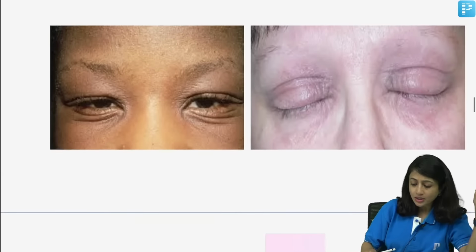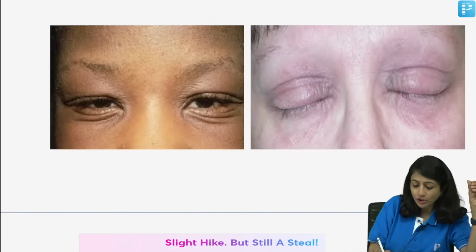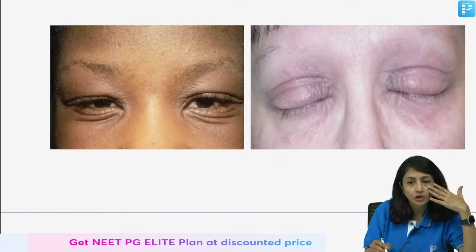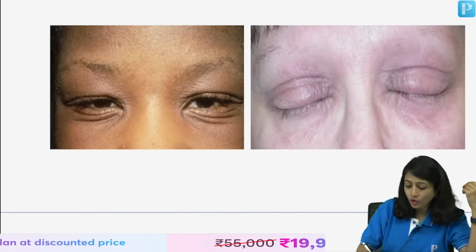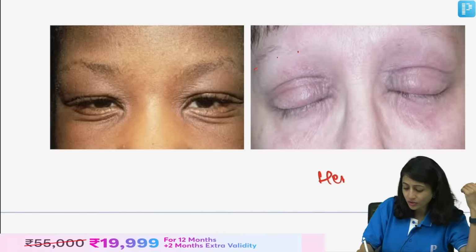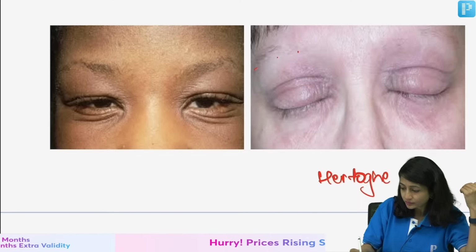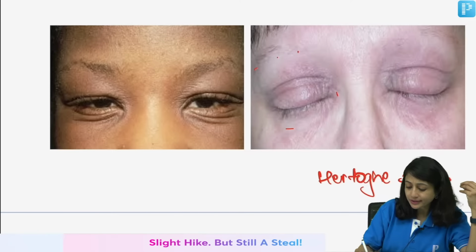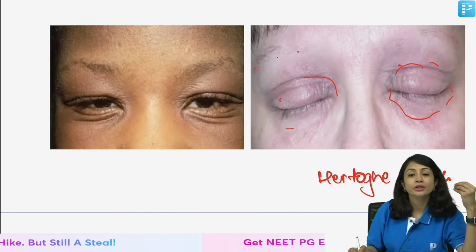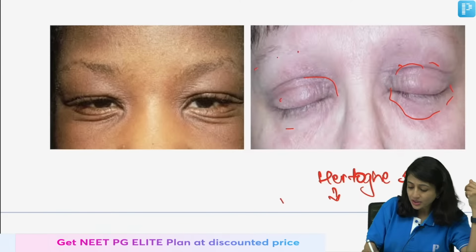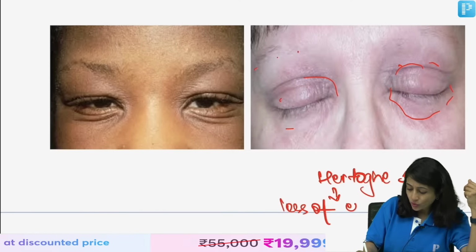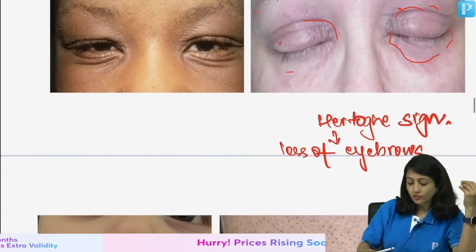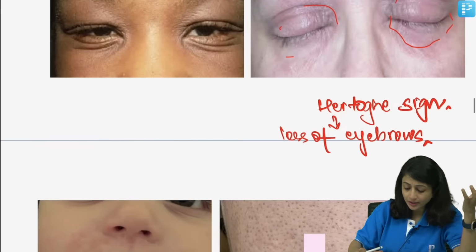Then these are the different features that you see in a patient of atopic dermatitis. This is what I had shown you, Dennie-Morgan fold or extra fold of skin on the lower eyelid. What is this? You see loss of eyebrows called Hertoghe sign. You also see dermatitis around the eyelids. Hertoghe sign is loss of eyebrows, mostly in the lateral one-third. So, you can see eyelid dermatitis.